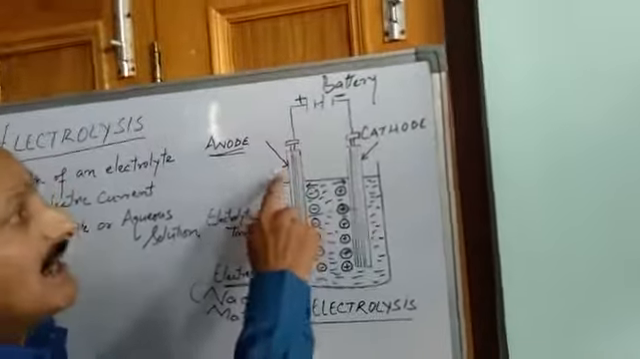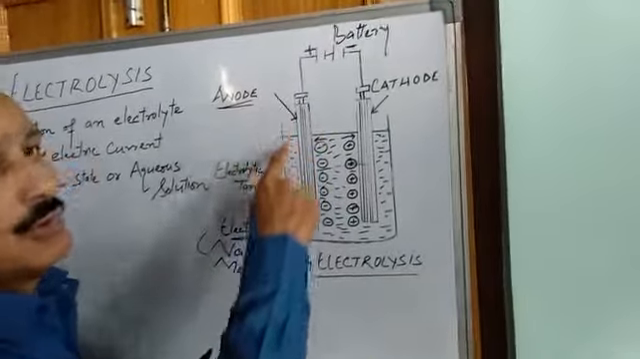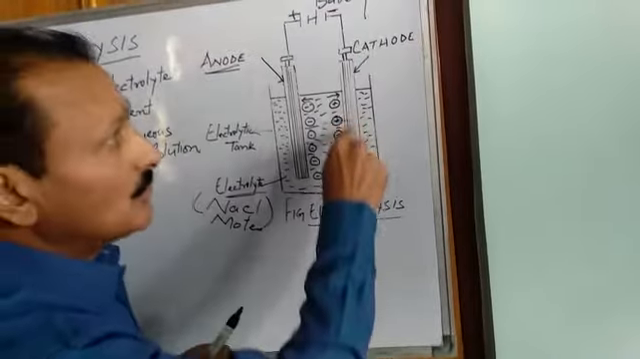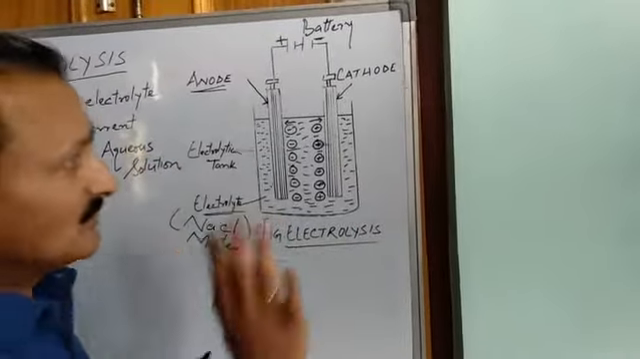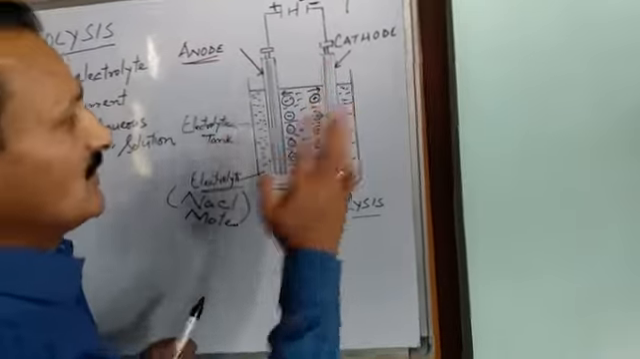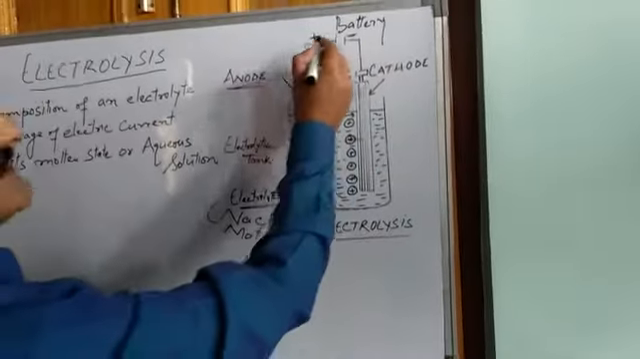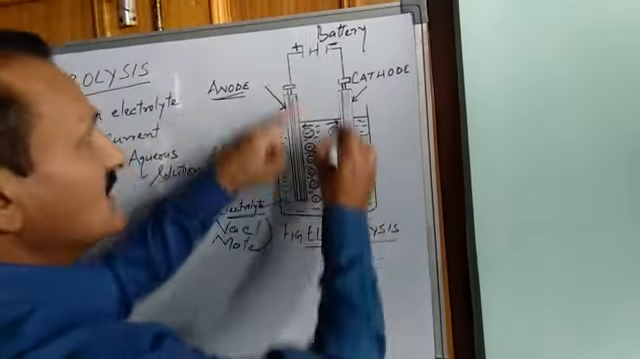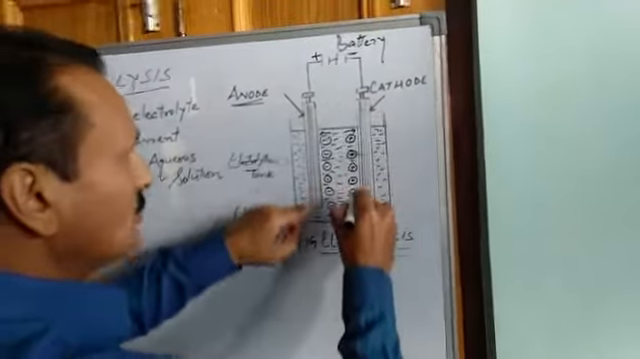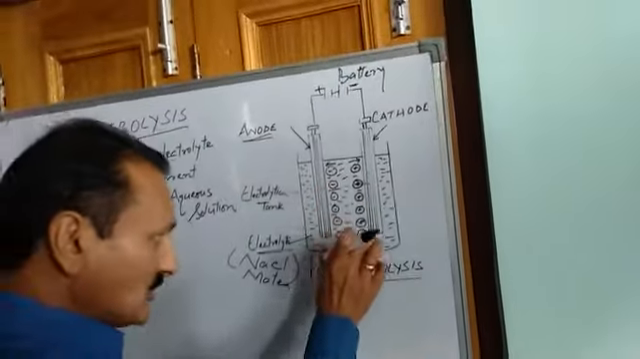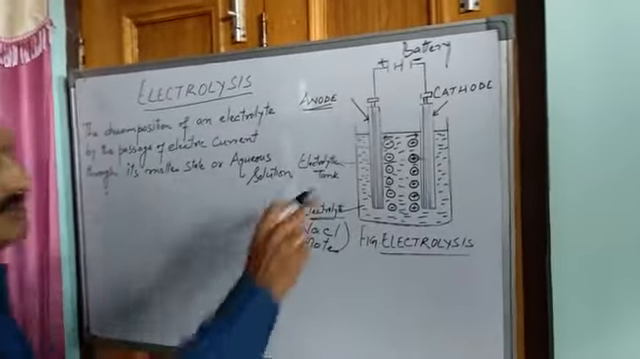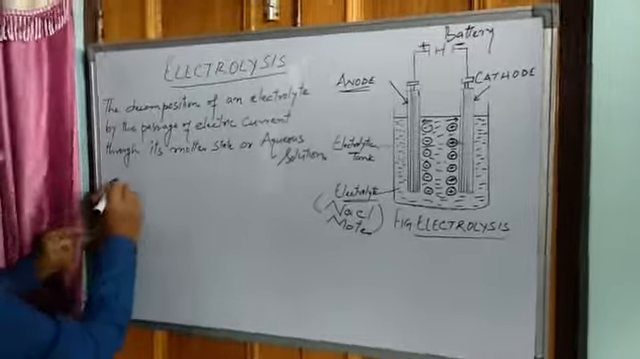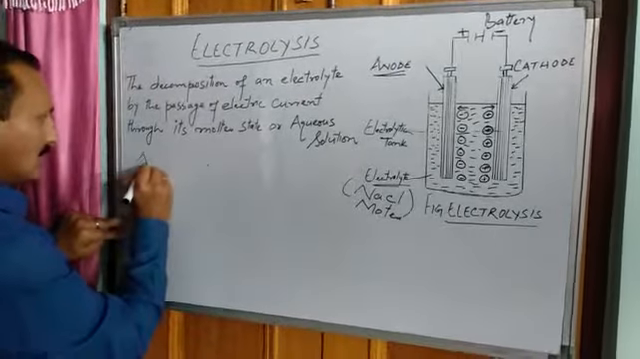So there are two electrodes, one known as anode, the other known as cathode. In other words, the positive electrode is known as anode and the negative electrode is known as cathode. So this is all about these two electrodes. Now what happens when this battery is connected? Current passes through these metal plates, these electrodes, this cathode and anode, and goes into this electrolytic solution. Now in this example, I have taken sodium chloride, NaCl.